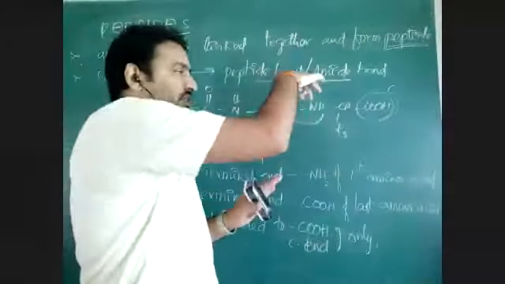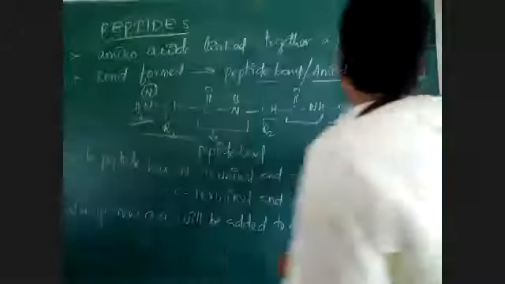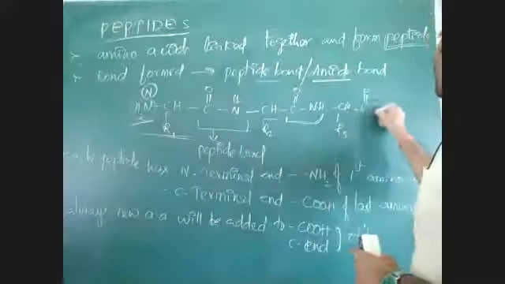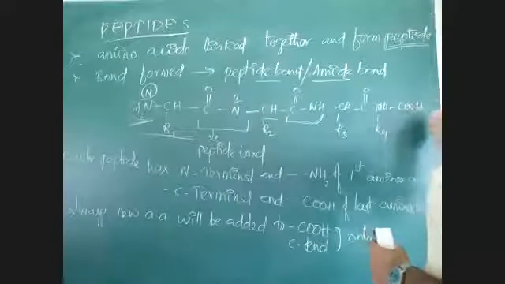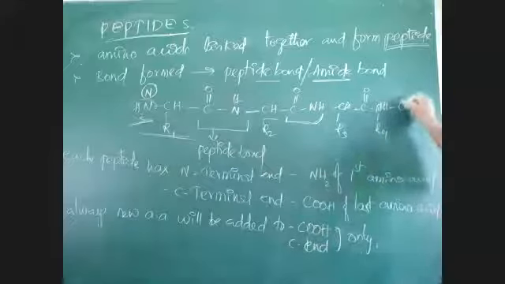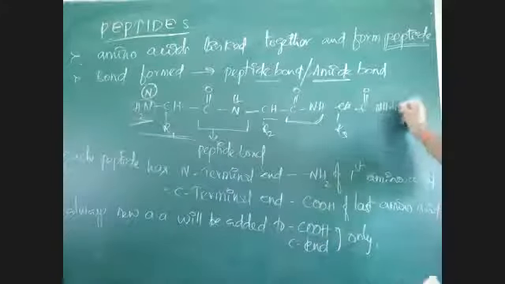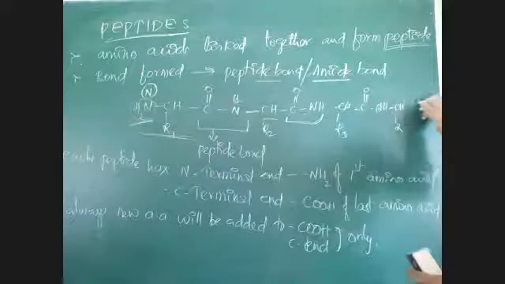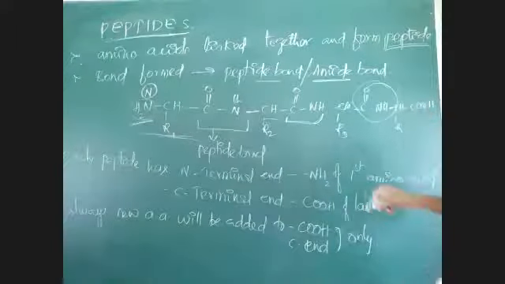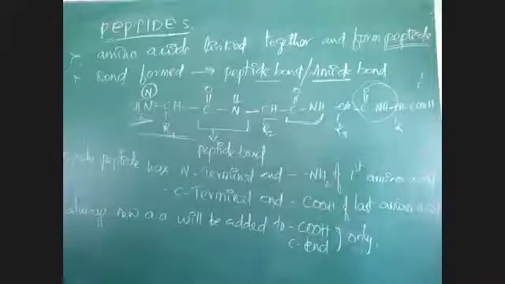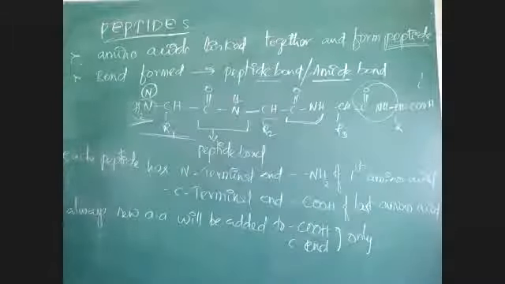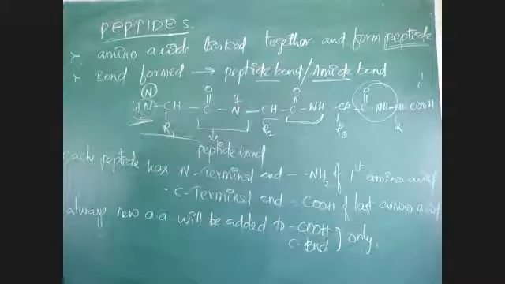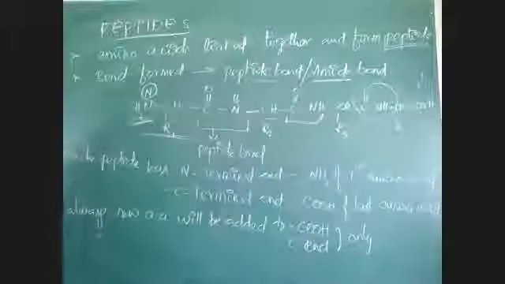Suppose one more amino acid is attached, then one more peptide bond will form here. CO, NH, R4, COOH. CONH, CHR, CHR, COOH. This is one more peptide bond. Now this is the C terminal end. Like that there is binding of many amino acids to each other and there is formation of a peptide. How are peptides formed? Peptides are formed upon joining of many amino acids to each other.